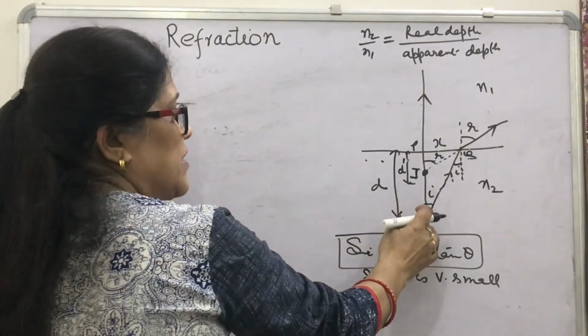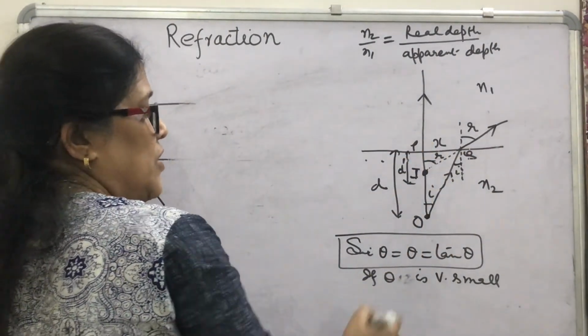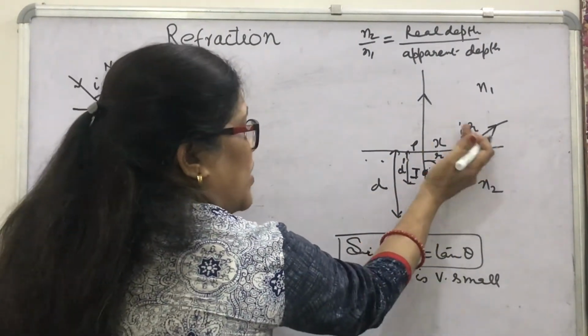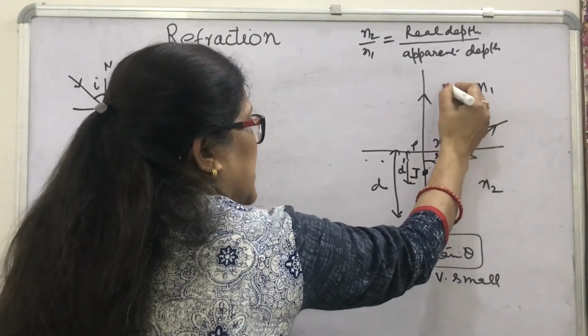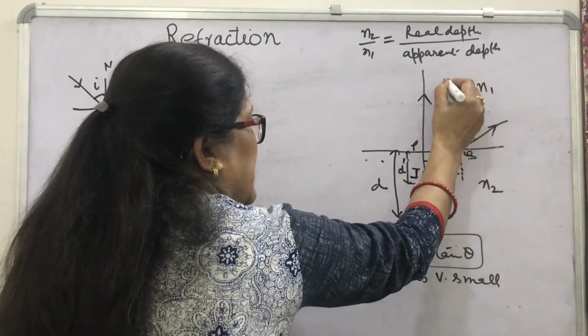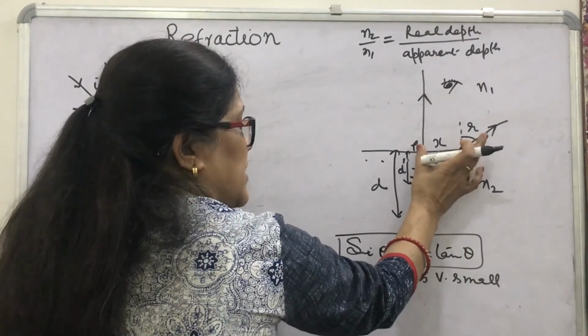How to prove it? Look here, triangle OPQ. You will find for a very small angle, because you are observing from here, this is the eye, that this x will be very, very small.